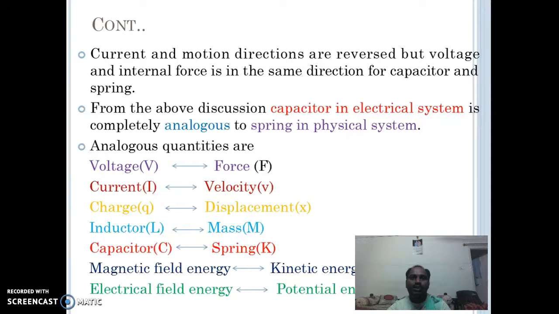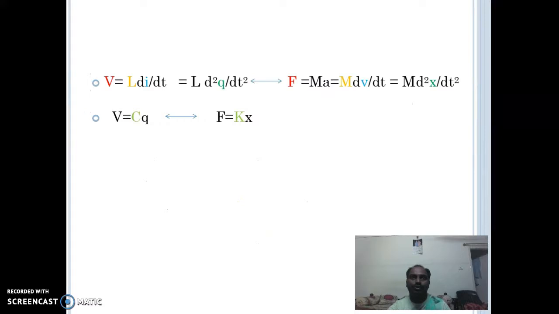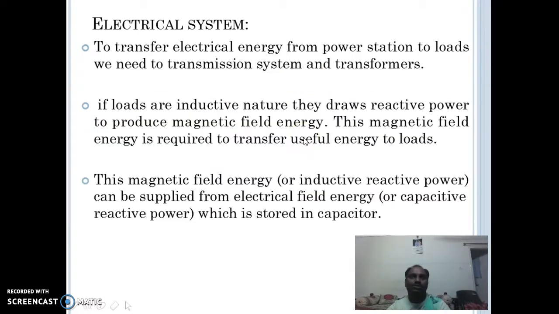Analogous quantities are voltage and force, current and velocity, charge and displacement, inductance and mass, capacitance and spring, magnetic field energy and kinetic energy, electric field energy and potential energy. These are the equations related to the electrical elements and the physical elements. The first equation is Faraday's second law in the electrical system, and the analogous equation is Newton's second law, where F equals ma. The same goes for capacitance and spring.